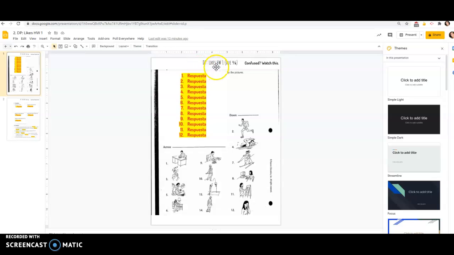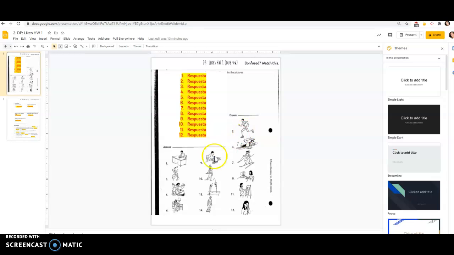All right, for this first page, what you need to do, it used to be a crossword puzzle, but we can't really do a crossword puzzle like this. So all you need to do is look at the picture and write what it is. So for number one, that looks like a guy who is working. So I'm going to put to work, but in Spanish.